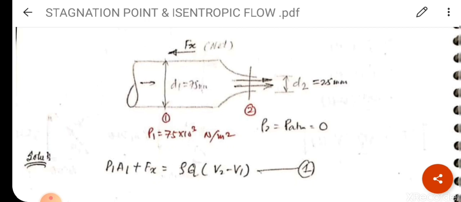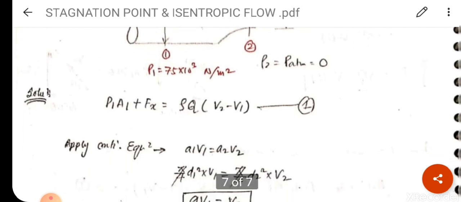So leave it. Now D2 is the diameter of the nozzle or tip, that is 25 mm. P2 is P atmospheric, equal to 0. So apply the formula which I have already explained, that is P1A1 plus Fx is equal to rho Q in the bracket V2 minus V1.